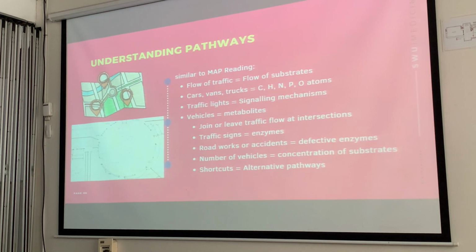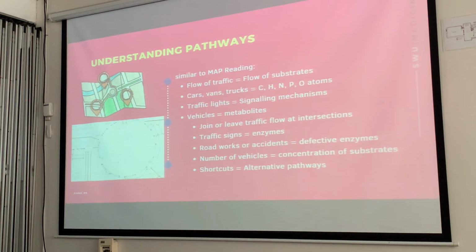That's why you will get shortcuts. Okay? So, factors to ensure that there is proper flow of that traffic would depend on what? Concentration of the substrates, and also depends on the enzymes as well.